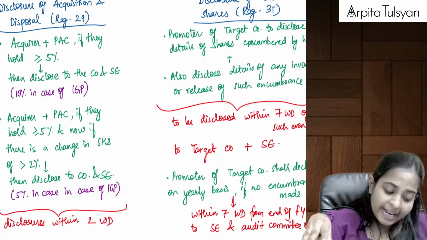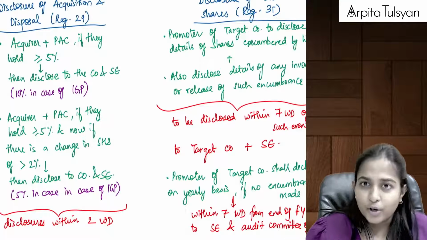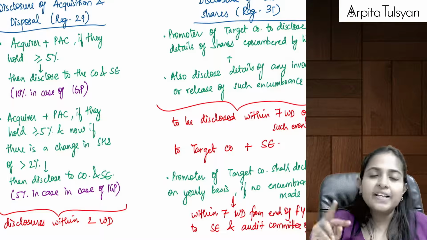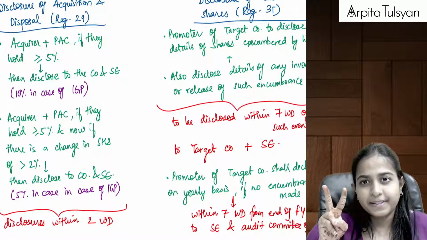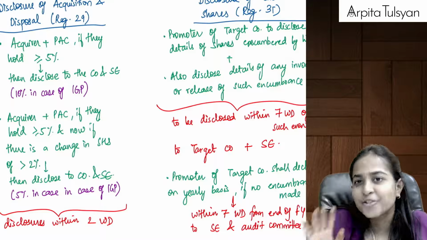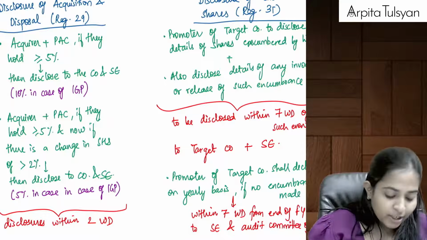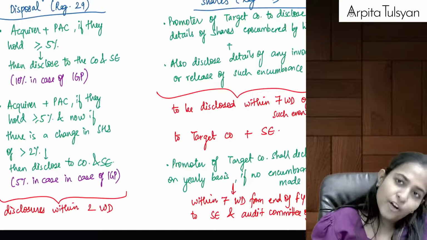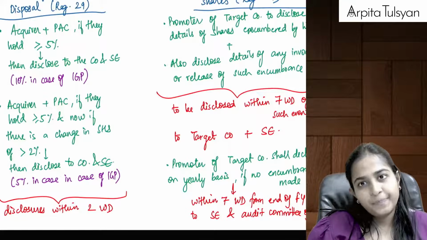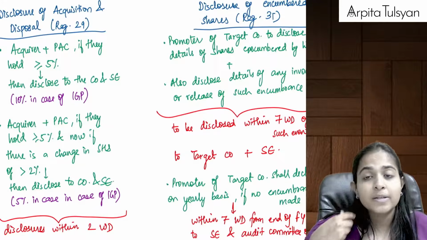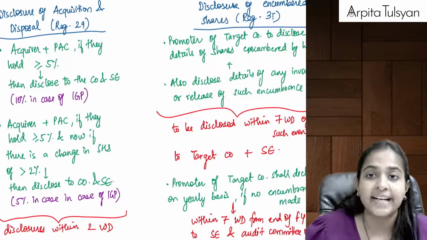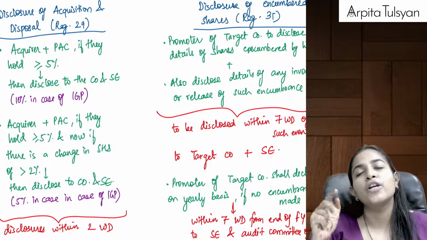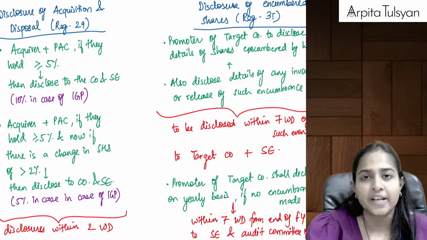If you are holding more than or equal to 5% and now there is a change, either plus or minus, of more than 2%, then also please disclose it to the company and the stock exchange, whether you have bought more or sold. This is the responsibility of that shareholder, that acquirer and the PAC. You have to disclose it to the target company and to the stock exchange where the shares are listed.